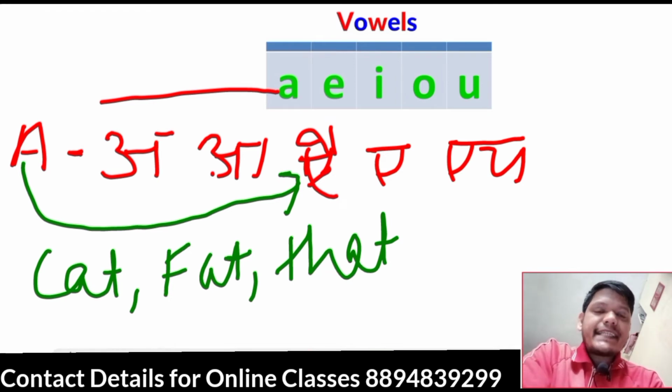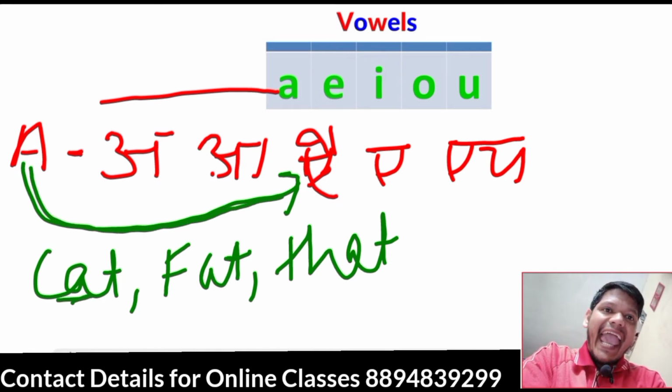H-A-T, hat, V-A-N-D, vent, S-T-A-N-D, stand, R-A-T, rat, M-A-D, mat, F-A-N, fan, C-A-N, can. Same vowel being used here, A, but the sound coming A.